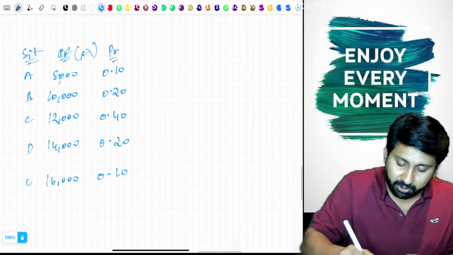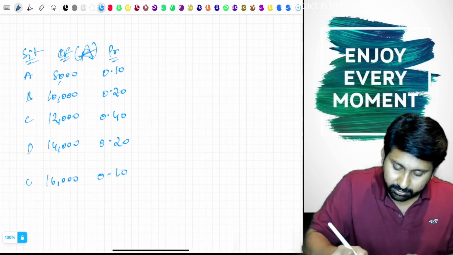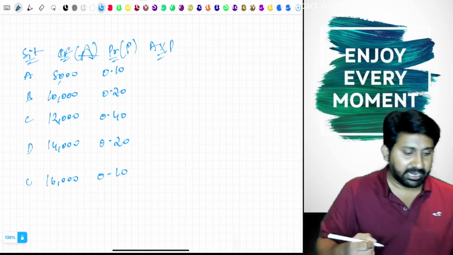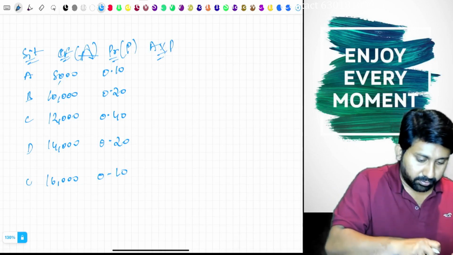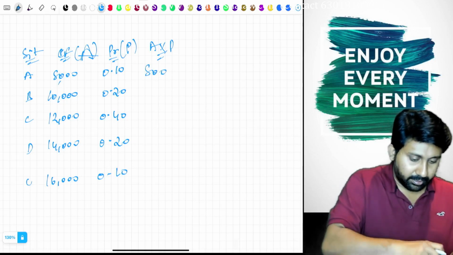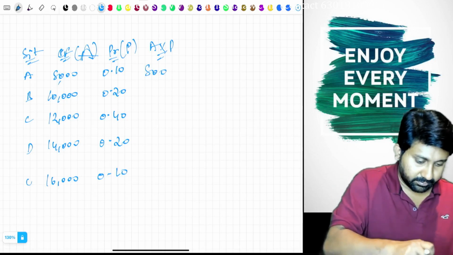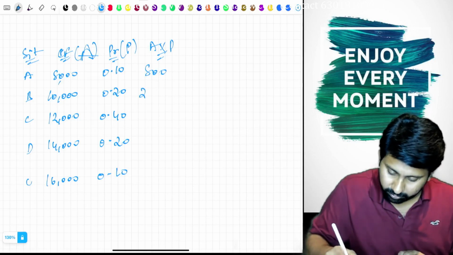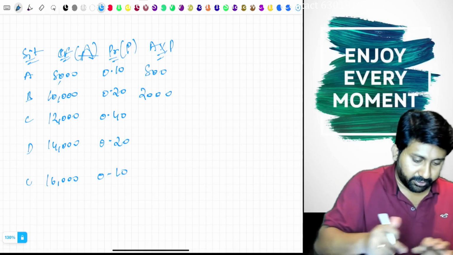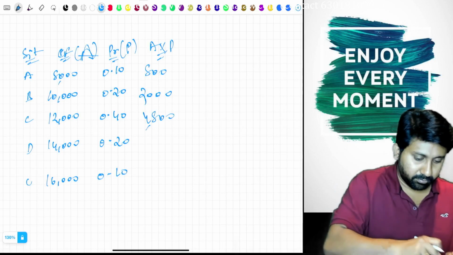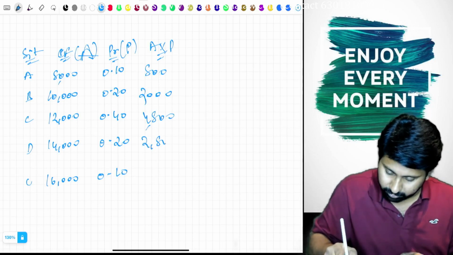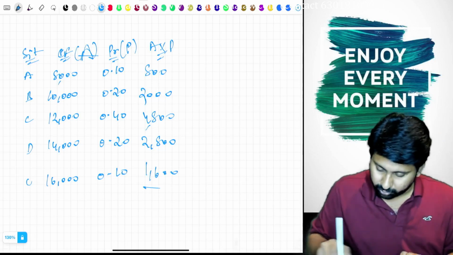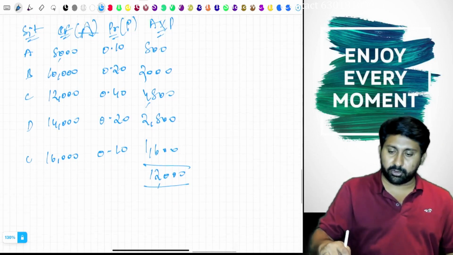Whenever probability is there, this is A, this is P, A into P, directly weighted average. 8,000 into 0.1, 10,000 into 0.2, 12,000 into 0.4, 14,000 into 0.2, 16,000 into 0.1. Total is 12,000.